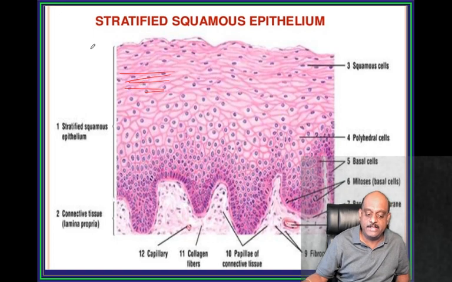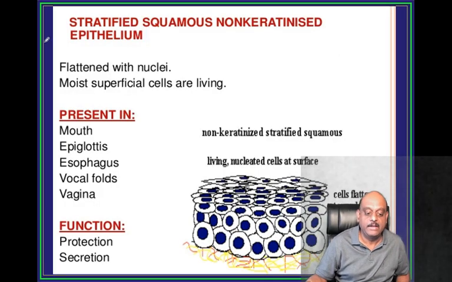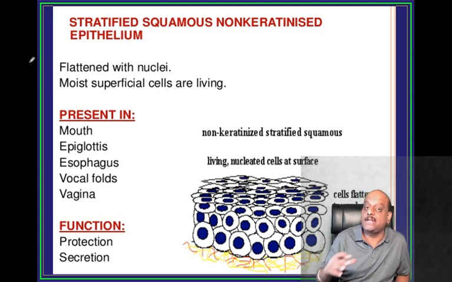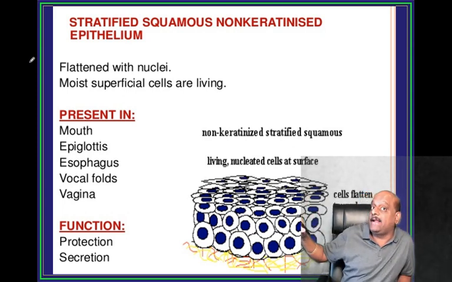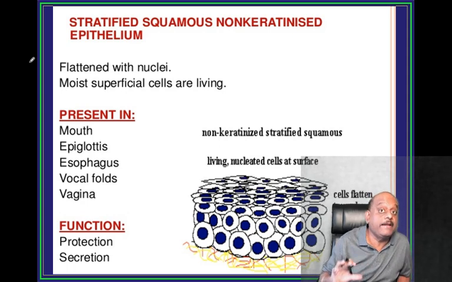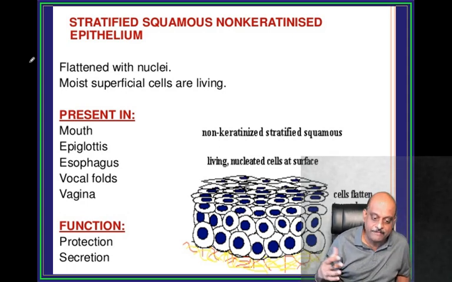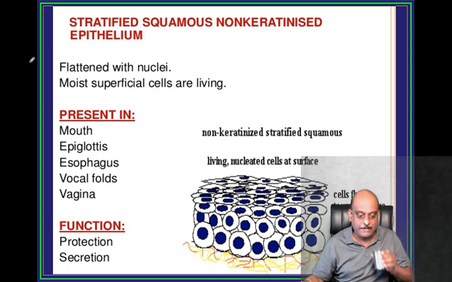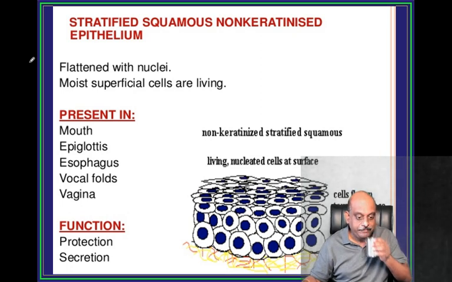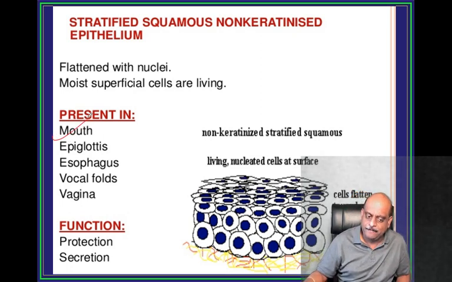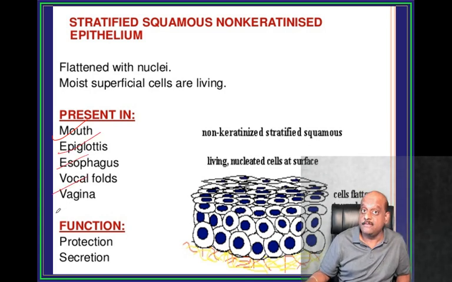So doctor, this is stratified squamous epithelium. Now where do you have stratified squamous non-keratinized? Where do you have stratified squamous keratinized? Obviously, that is the favorite question of the examiner. So you should remember mouth, epiglottis, esophagus, vocal folds, vagina.